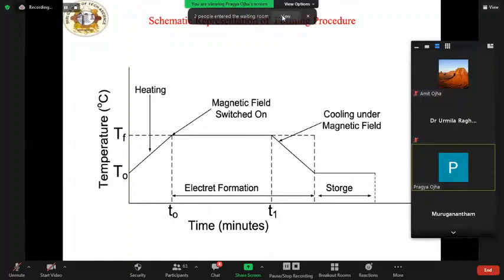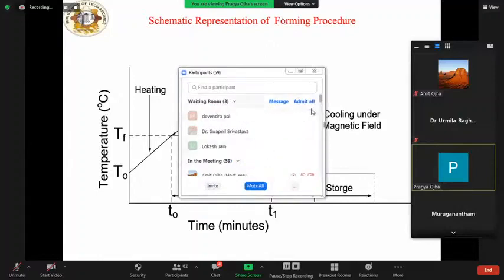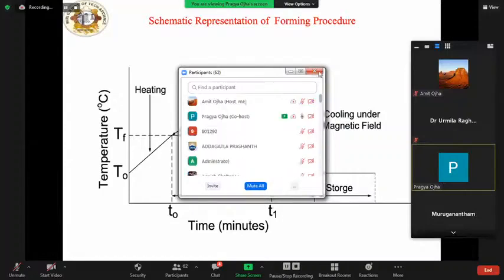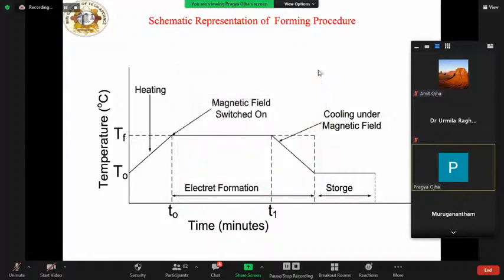On heating the sample, charge carriers and dipoles become mobile. On the application of the polarizing field, charge carriers will move and dipoles will orient according to the externally applied field. During the motion of charge carriers under the influence of the field, they get trapped and dipoles get oriented in a preferred direction. On cooling, these trapped charges and oriented dipoles get frozen and give rise to persistent polarization. So, based on the type of activation energy source, polarizing field, and the structure of the material, whether it is polar or non-polar.